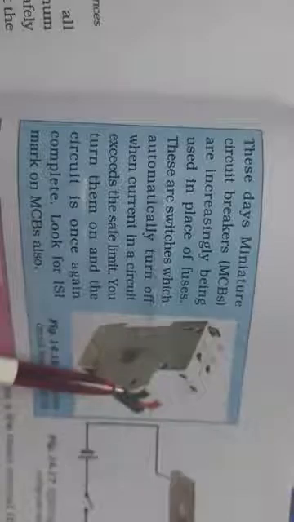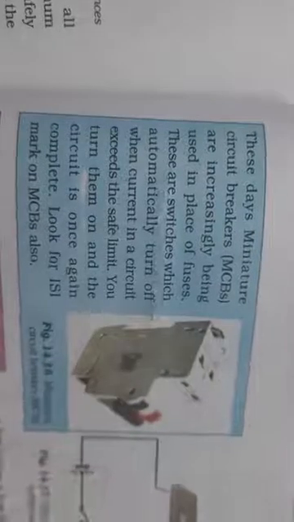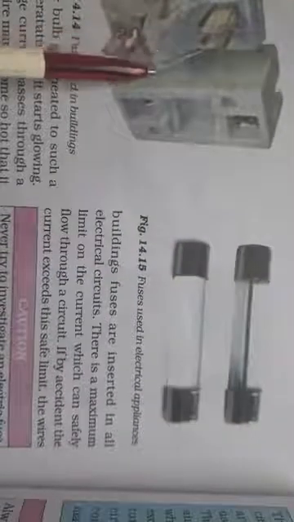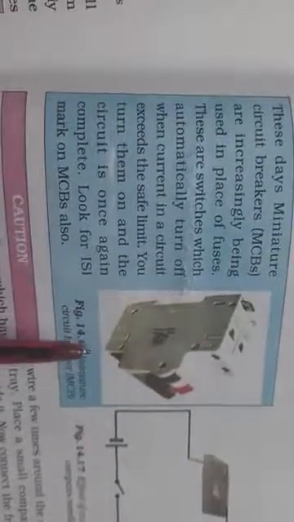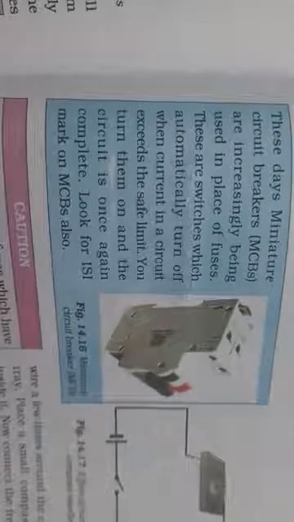In a fuse, the wire melts and breaks, and then you have to fix the wire again. But here it just gets switched off, and you have to switch it on after some time. So nowadays miniature circuit breakers are used for these kinds of purposes.